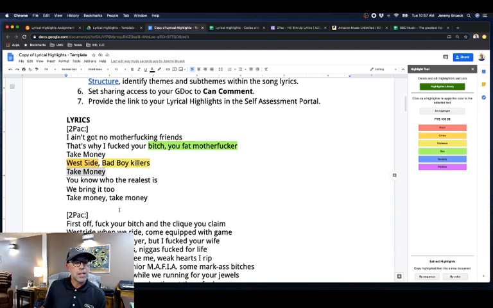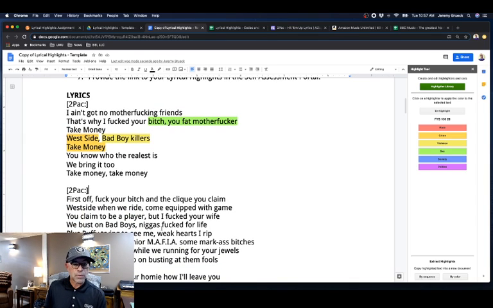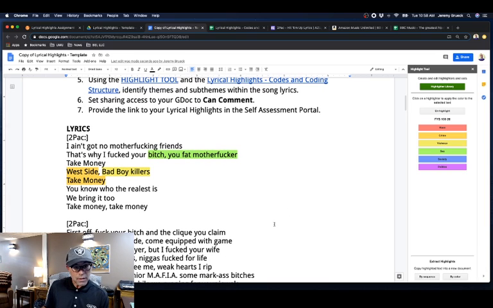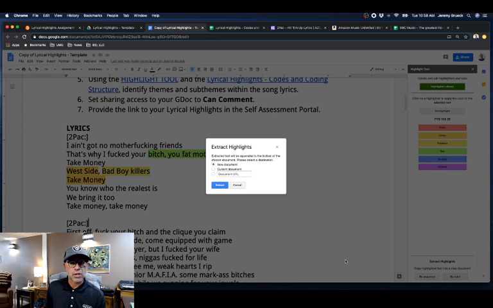So we're going to just continue to go through the document as we see different themes arising throughout this. And then what's really cool is with the highlight document, once I'm done, I can extract the highlights using this bottom right portion by color. And what it's actually going to do is extract those highlights, and it asks me, where do you want to put them, in a new document or the current document?